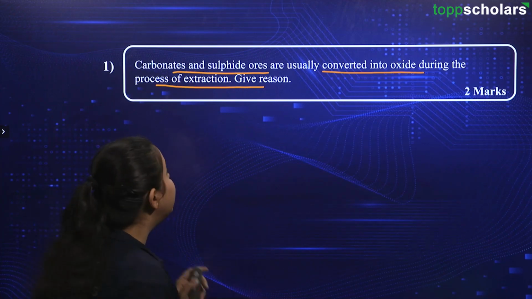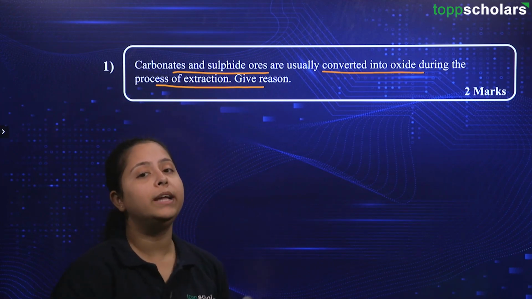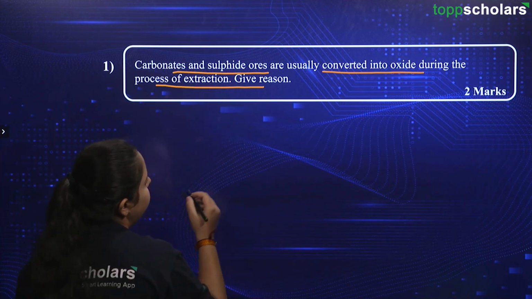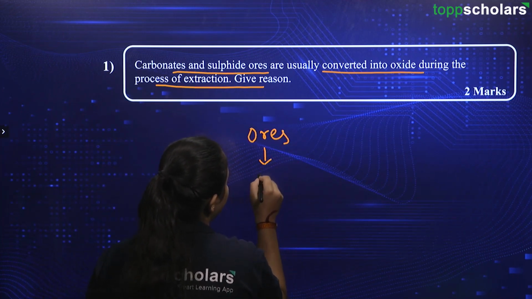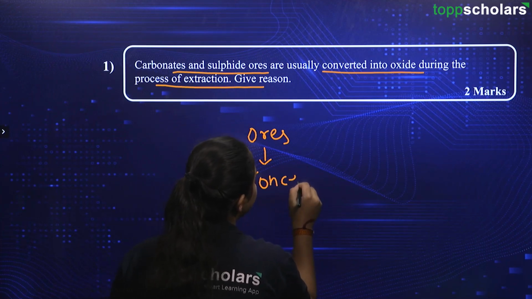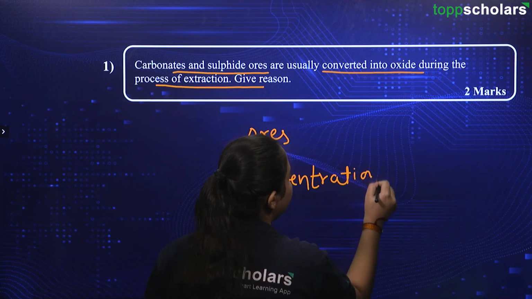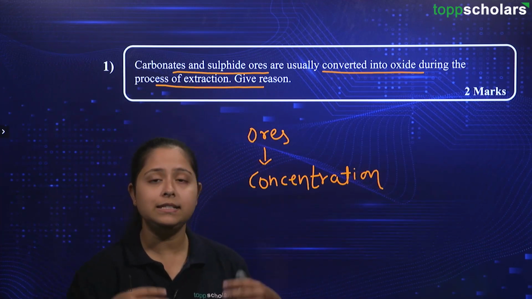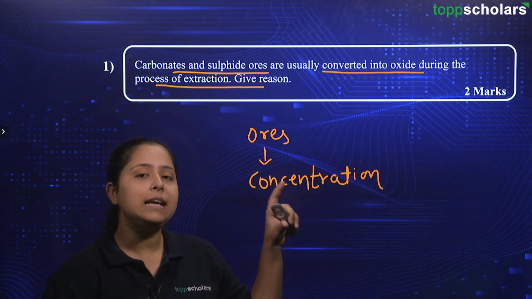Now over here we are supposed to answer why the carbonate and sulfide ores are converted into their oxide during the extraction process. If you remember, friends, when we have the ores, the first step that we do is the concentration of ores. After this, we have three types of metals that are present in our reactivity series that you might have already studied in your chapter. The first group of metals are very reactive.